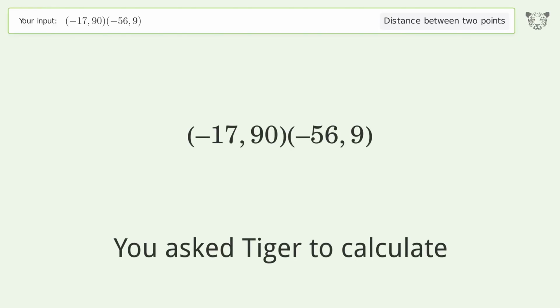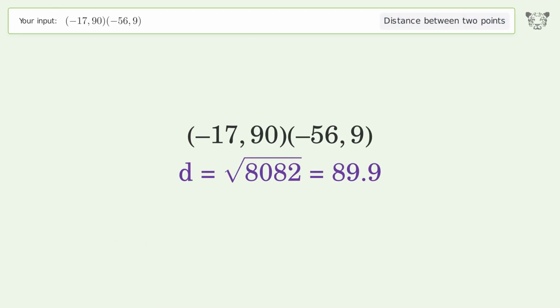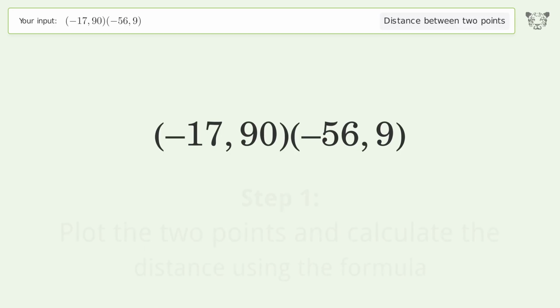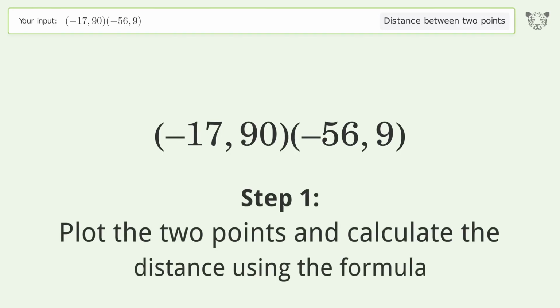You ask Tiger to calculate. This deals with the distance between 2 points. The distance between the 2 points is the square root of 8,082, or 89.9. Let's solve it step by step. Plot the 2 points and calculate the distance using the formula.